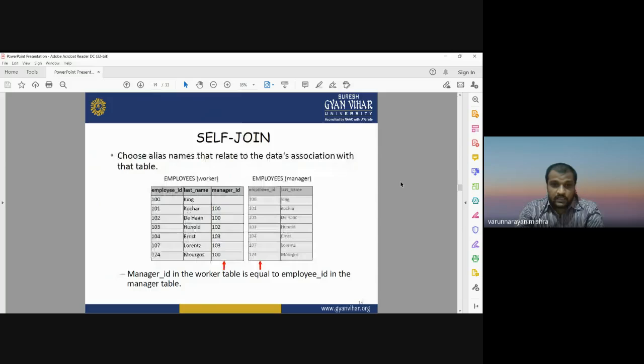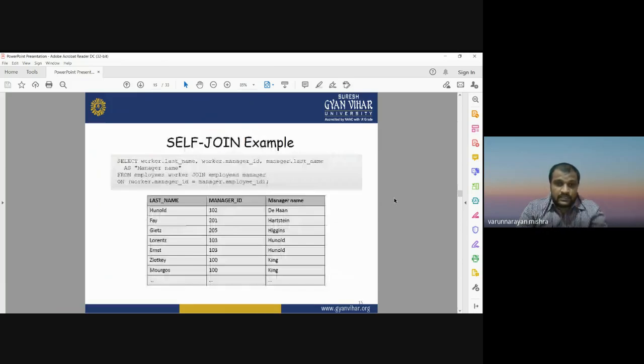Okay, so for that, this is the way you choose the alias name that relates to the data associated with that table, like employees name. The employees are working as a manager, and the employees are working as a manager or worker, both. The same employee can have two roles. He can work as a manager, or a simple employee. So manager ID in the worker table is equal to the employee ID in the manager table. Both tables should have the same number of rows, the same number of information, and this is the way. This is the example of how we can run this self join.